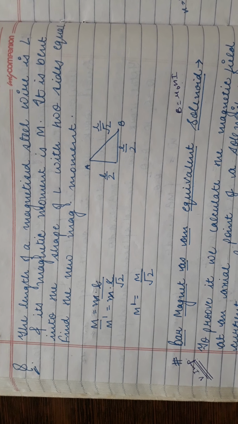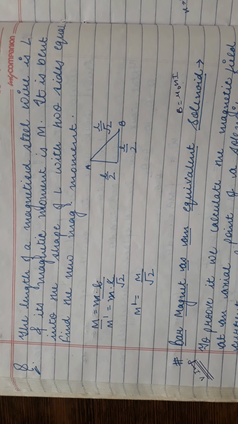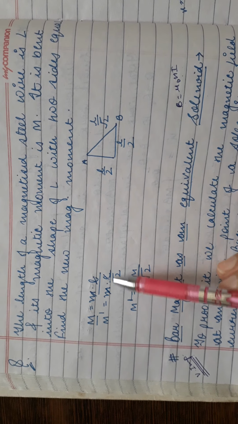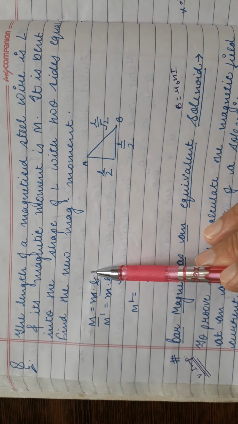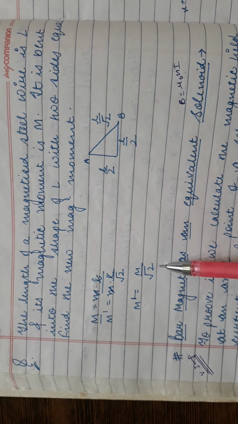I can read the question. The length of a magnetized needle wire is L and its magnetic moment is M. It is bent into the shape of L with two sides equal. Find the new magnetic moment. So students, I told you we consider the displacement. Initially it is L and final is L by root 2. So the new magnetic moment is M by root 2.